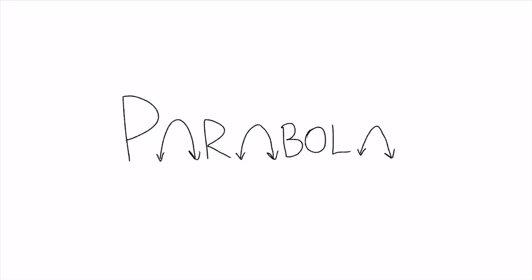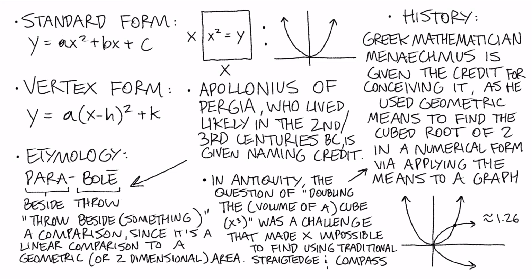The first pole that we'll be learning about is the parabola. The parabola is named for the two Greek words para and bole, respectively meaning beside and throw. Putting them together, it means to throw beside or to make a comparison. Apollonius of Perga, who lived in the 2nd to 3rd centuries, is given the credit of naming the parabola.